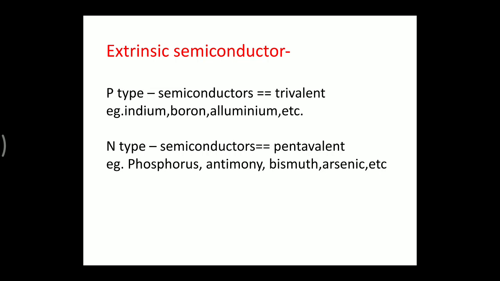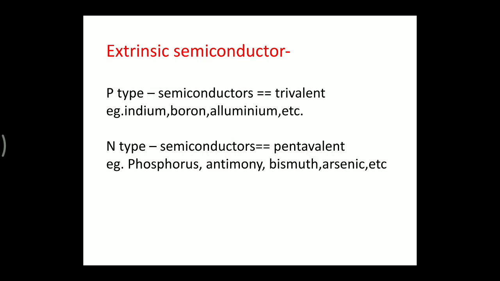So see, in case of p type semiconductor, a trivalent impurity, that is the elements containing 3 electrons in the outermost orbit, is used. What are the examples of those impurities? Indium, boron, aluminum, etc. are added to produce the p type semiconductor. Here the p type semiconductor is rich in the number of holes than the number of electrons. Hence in p type semiconductor, the number of holes available is larger than the number of electrons.